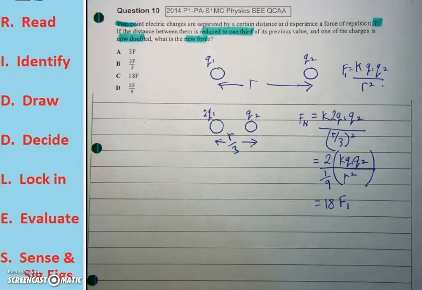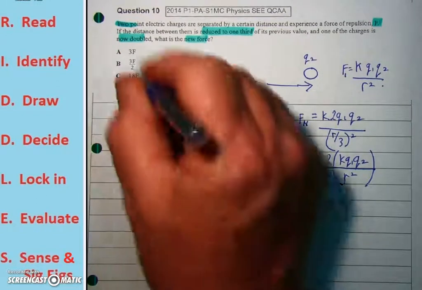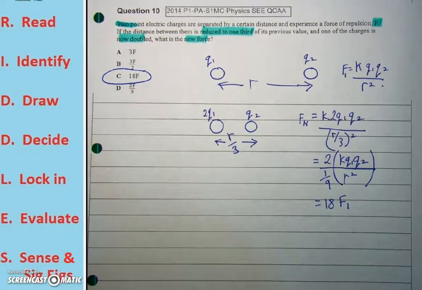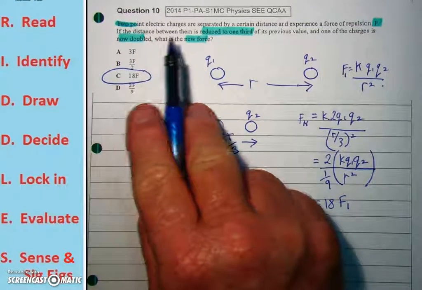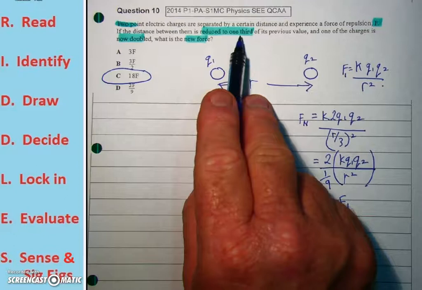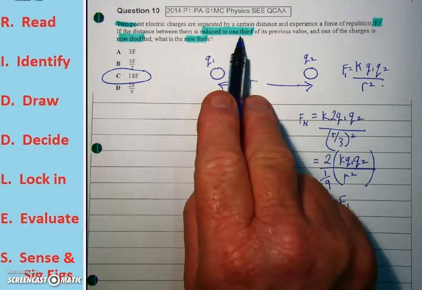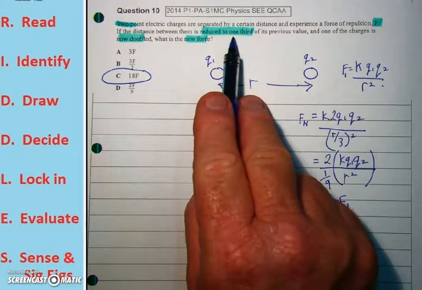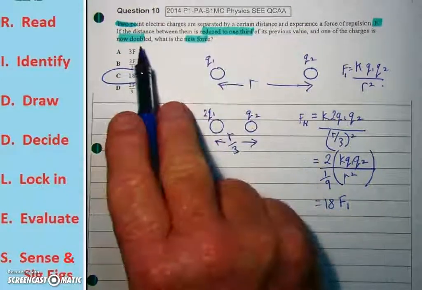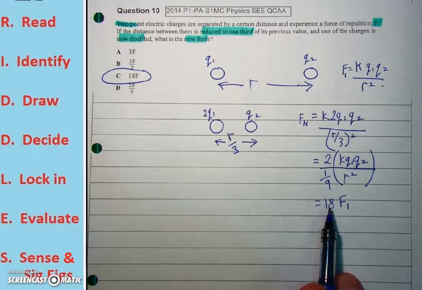Let's have a look through our answers, and one of our answers is there. So does that answer make sense? Let's go back and have a look at the question. The distance between them is reduced to 1/3. Reducing the distance to 1/3, bringing them closer together, is going to dramatically increase your force, because your force is proportional to 1 over r squared. If you reduce the distance by 1/3, you multiply the force by a factor of 9, and if one of the charges is doubled, that will double the force. So a factor of 9 and a factor of 2 has a total factor increase of 18. Yes, that makes sense.